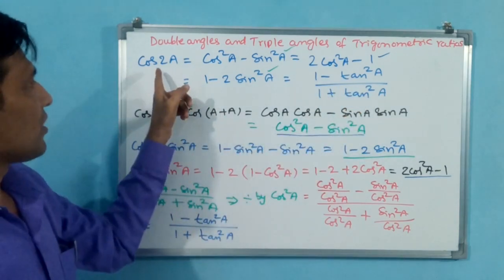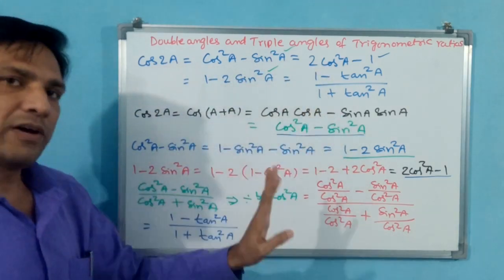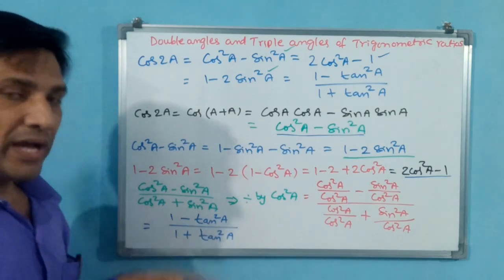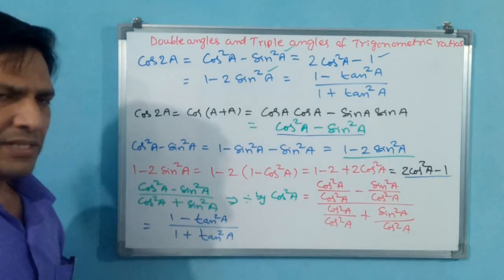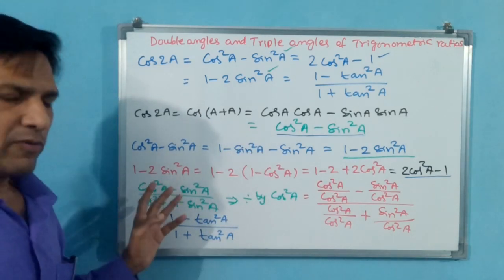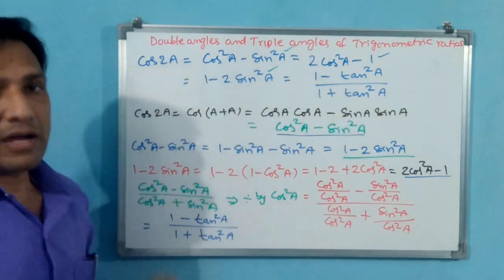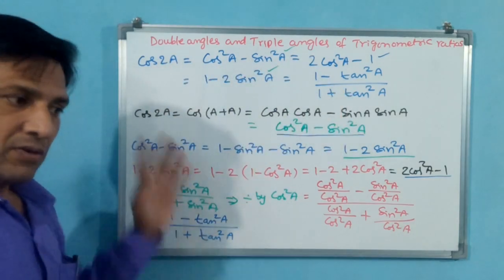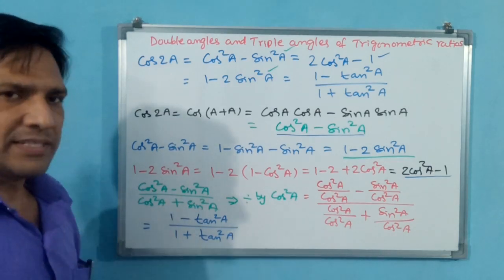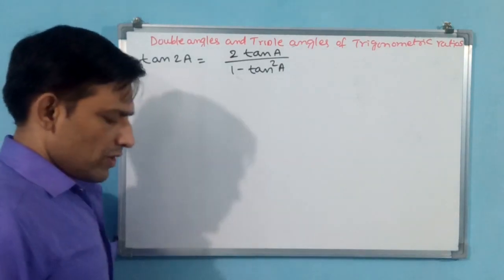Okay, that means we have proved all 5. Note down and you have to learn them by heart also. These proofs they may not ask in examination. For your understanding's sake I have drawn this one, but these you have to learn by heart. Now let us go for tan 2a. Tan 2a, only one is there, that also we will see. This also we have to prove.